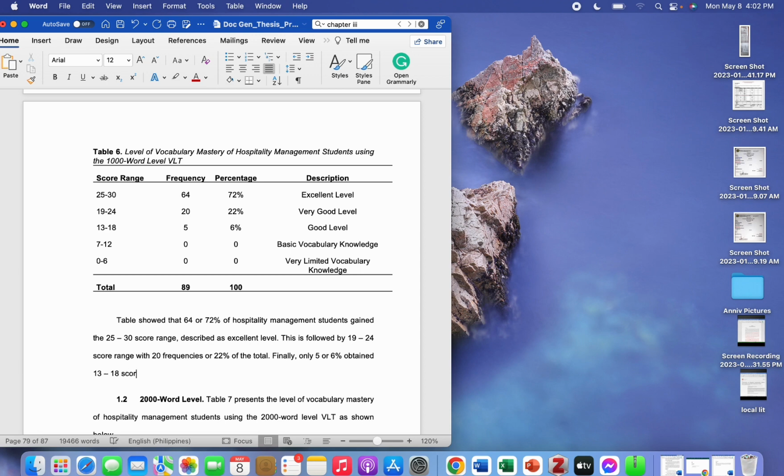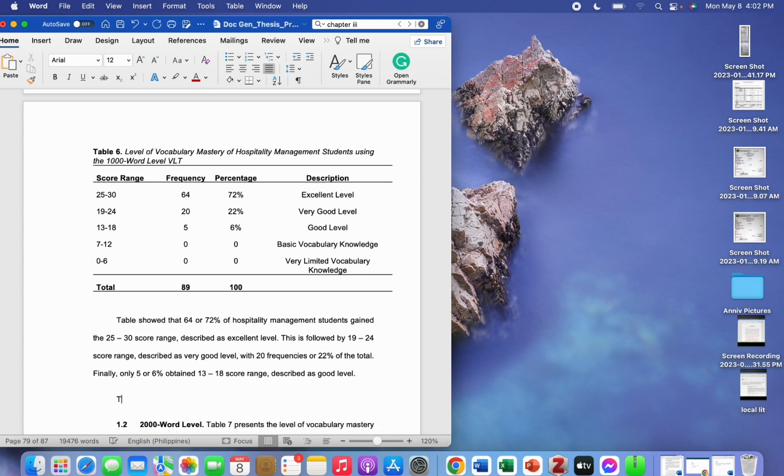So I have said here, this is followed by 19 to 24 score range described as a very good level with 20 frequencies or 22% of the total. Finally, only 5 or 6% obtained 13 to 18 score range described as good level. This indicates, so what does the result mean? This indicates that majority of the respondents have excellent level of vocabulary mastery as to 1000 word level.